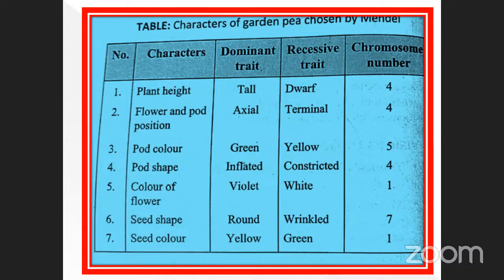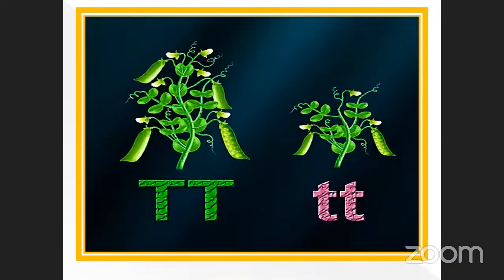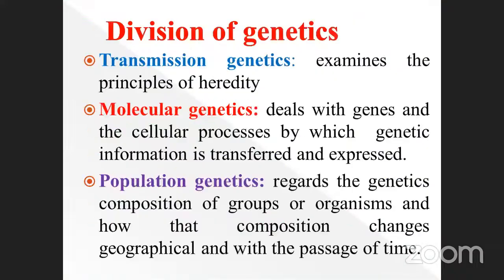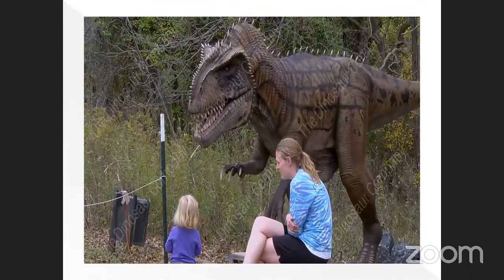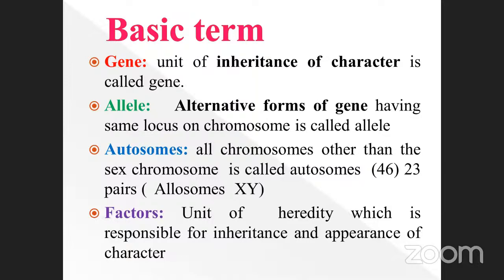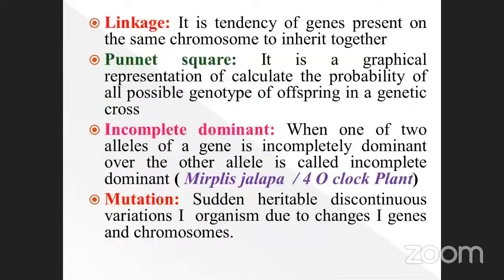What are the things we already studied? Please summarize the things. So already you know what is meant by genes, inheritance of characters. Alternative form of genes is called alleles. Autosomes, and what is meant by allosomes, how many pairs are present in it, what are factors, and linkage, what is linkage, what is a Punnett square.